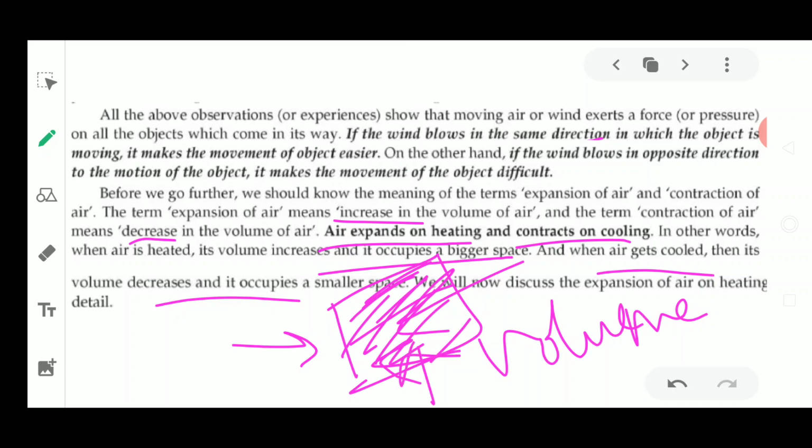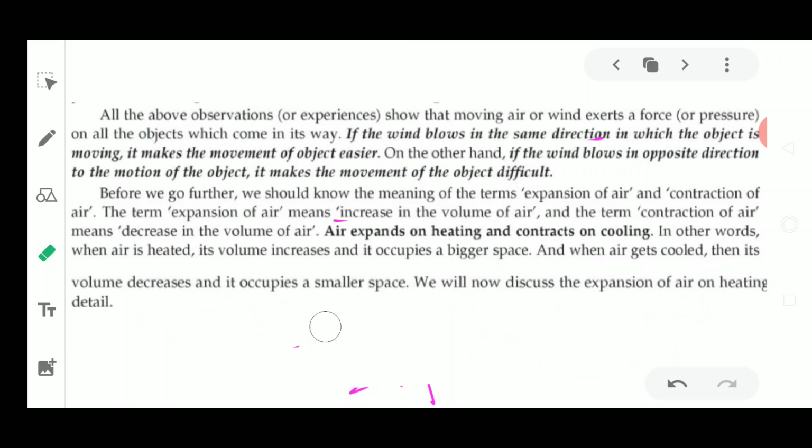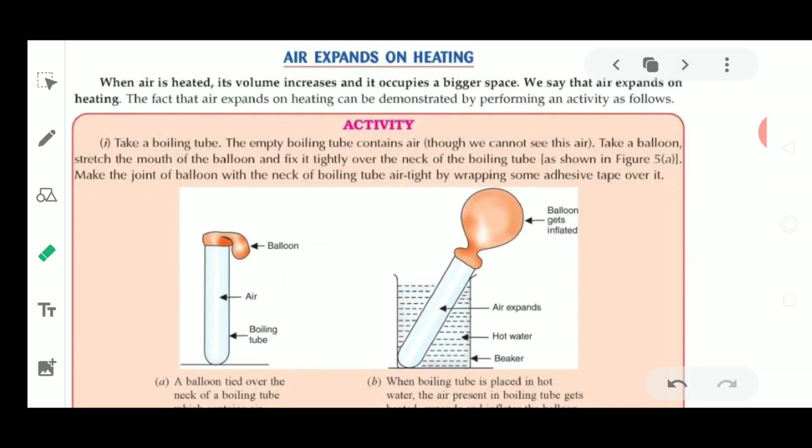This is going to be explained with the help of an experiment on the contraction and expansion of air on heating and cooling respectively. Heating, it expands; cooling, it contracts. This experiment tells you that air expands during heating and contracts during cooling. When air is heated, its volume is going to increase and it is going to occupy a larger space.